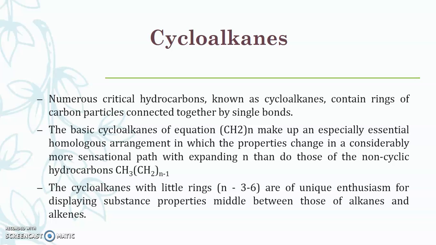These compounds show different physical and chemical properties lying between the alkanes and the alkenes. Alkenes are the unsaturated compounds which have double bonds.